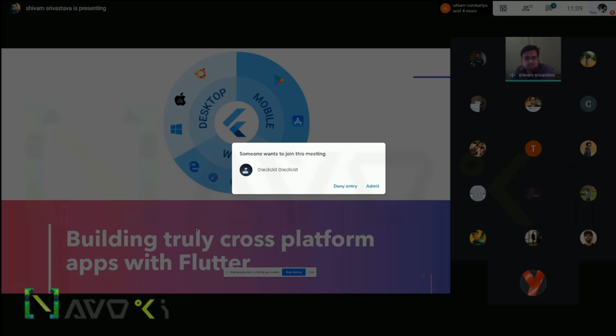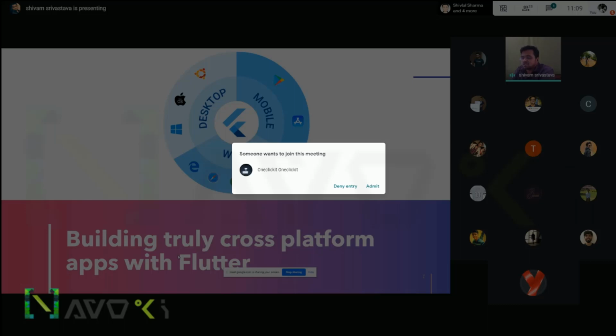So I'm an Android developer by job. I've been working in Android for around 5 years, and for the last 2 years I'm working totally on Flutter also. So while working on Flutter, what I saw was that there were many applications for mobile, Android and iOS, and that's good. But Flutter is all about truly cross-platform, what we can do and implement other than mobile, with web and with desktop. So I searched for some materials and looked for apps that someone has made, but I didn't find any content for that.